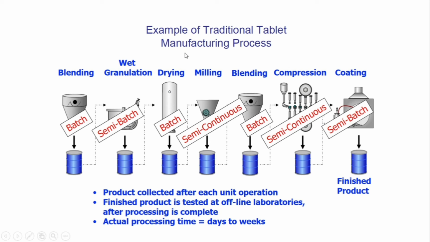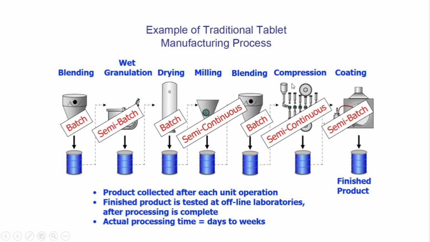Then there is wet granulation, meaning the small little mixture is now made into small granules. So there is a solid formation, and that wet granulation is a semi-batch process. Then obviously there could be drying, since this is wet, so we have to dry it. This drying process is a batch manufacturing, because once you give it for drying, you let it dry and then finally you get the output. You don't continuously keep giving and continuously get the product back. So this is the batch manufacturing.